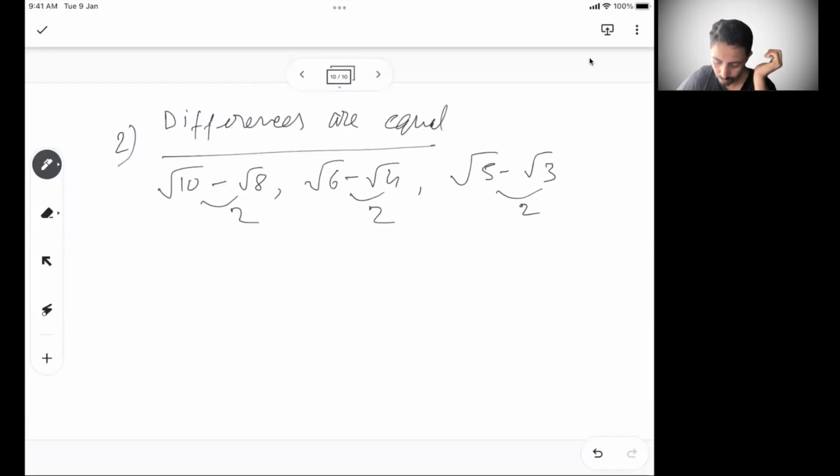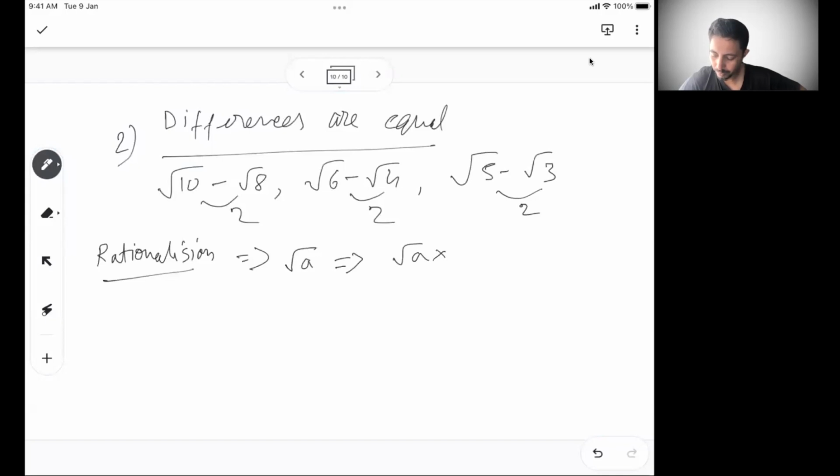So basically, first you have to do a rationalization. Now, what is rationalization? First, understand this. Let's say I have root A. By rationalizing this, I multiply with root A and divide by root A. So basically, I'm not changing anything. So my top part becomes A, the bottom part becomes A by root A.